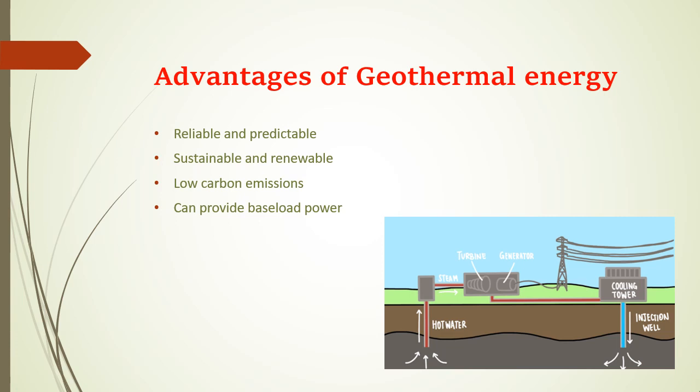and this causes the water to turn into steam, and the steam spins a turbine which is connected to a generator, and that produces the electricity. The steam cools off in a cooling tower and condenses back to water. The cooled water is pumped back into the earth to begin the process again. So this is the general procedure for the generation of geothermal energy.